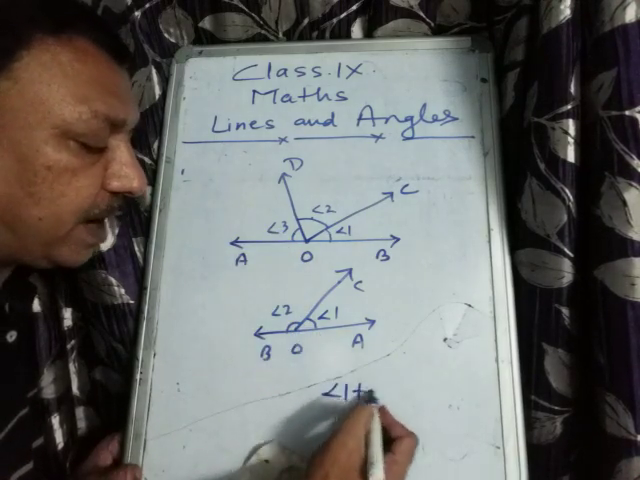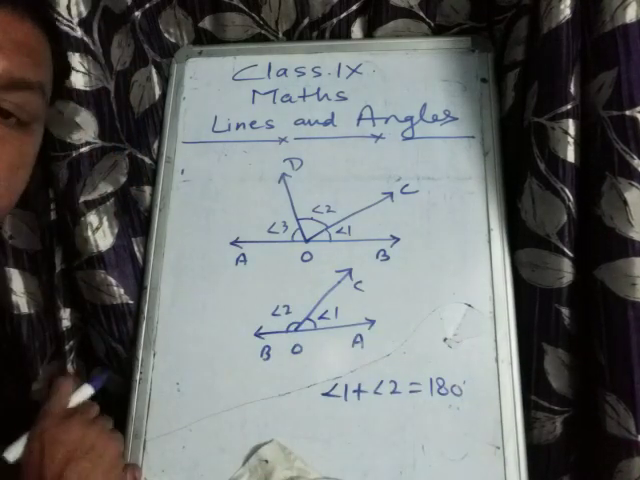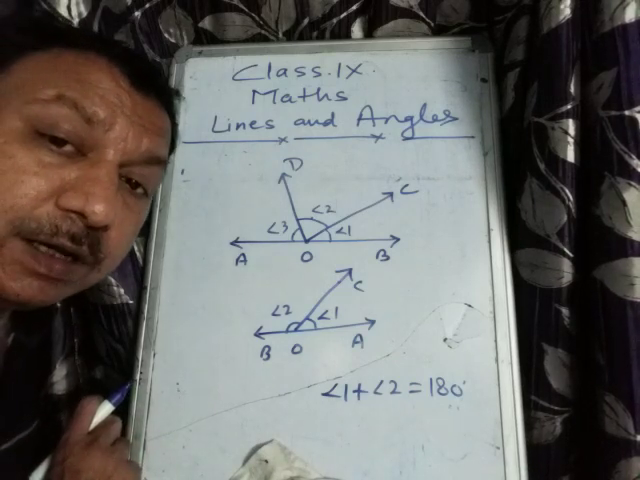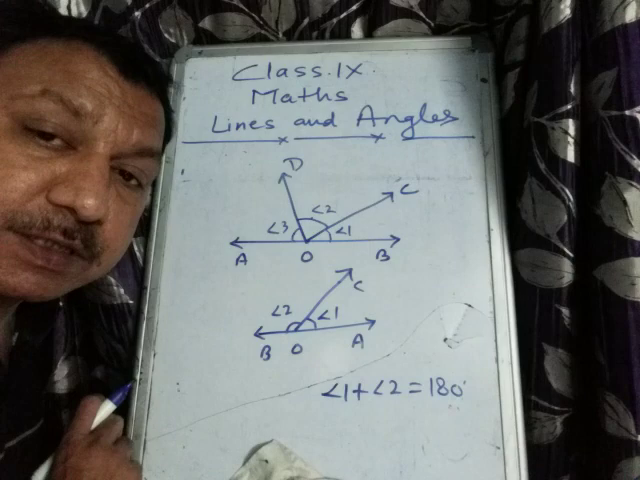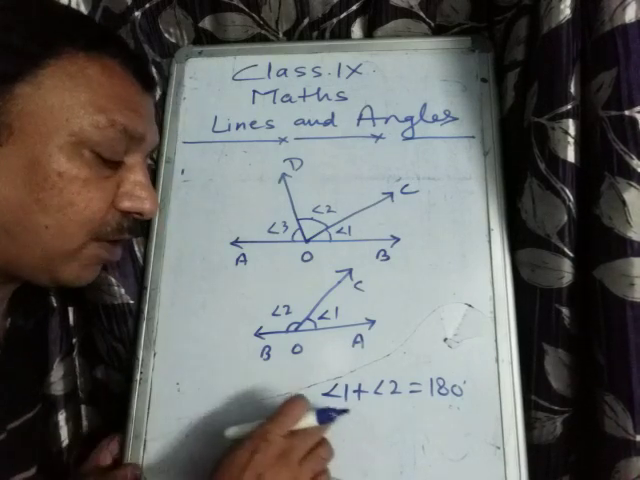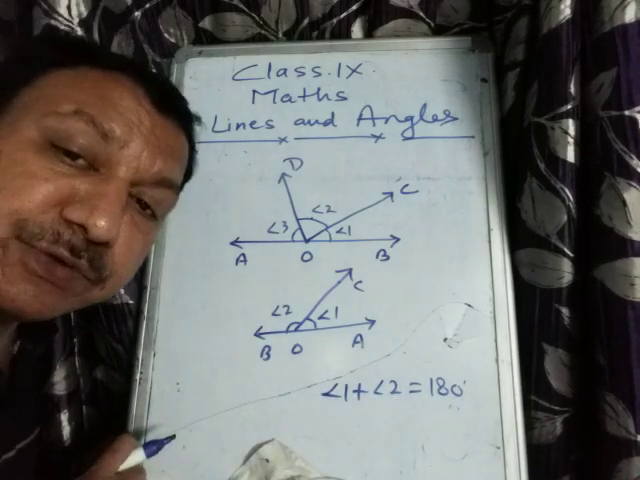Because the sum of angle 1 and 2 is 180 degree. And if the sum of two angle is 90 degree, what will you call? Complementary angle. If the sum of the two angle is 90 degree, it is complementary angle. But if the sum of the two angle is 180 degree, then it is known as supplementary angle.